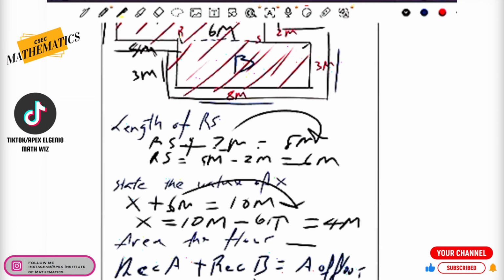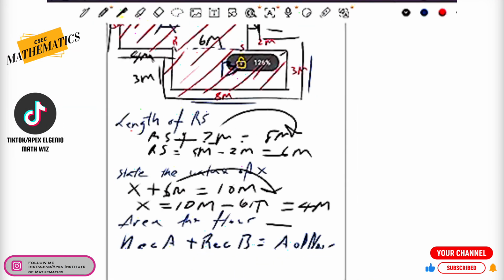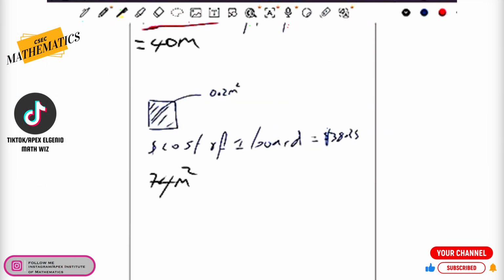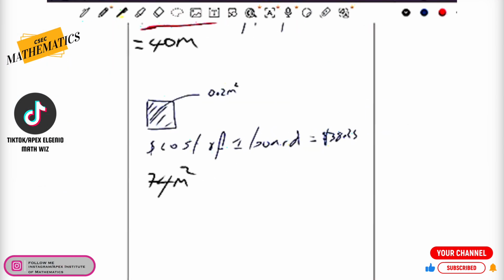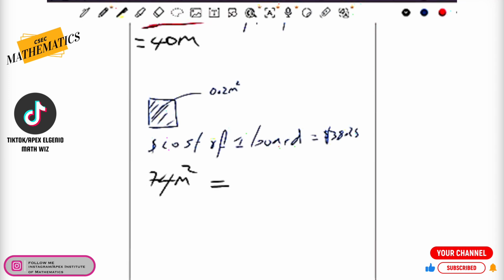So since the full area is 74, and one flooring board is 0.2, it is very straightforward that we should divide 74 by 0.2. They're both of the same unit of measurement.